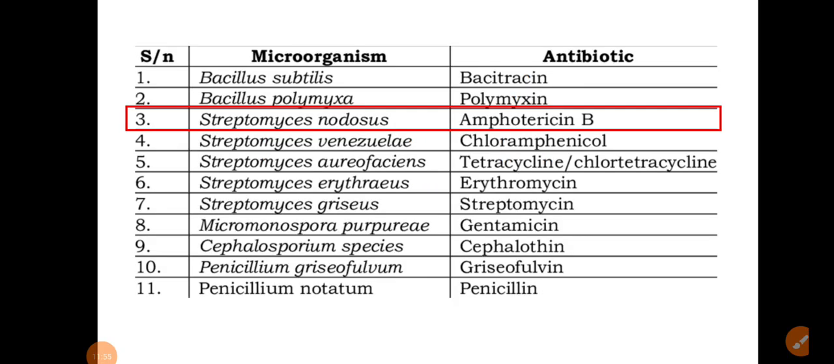Okay, here are the microorganism and antibiotic. So what is our question? They have asked about amphotericin B. So for amphotericin B, what is the microorganism or what is the source? That is Streptomyces nodosus.